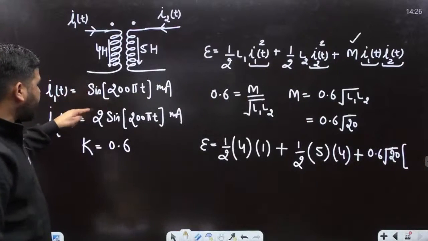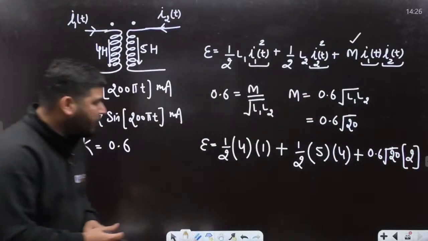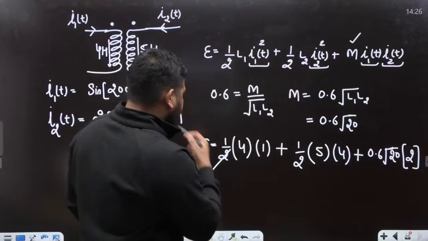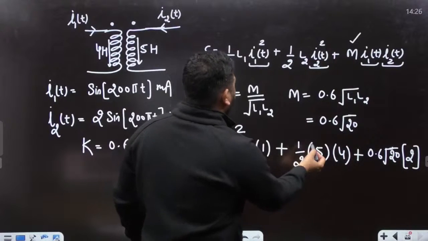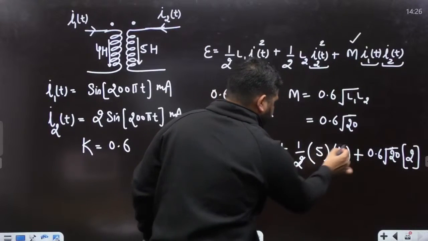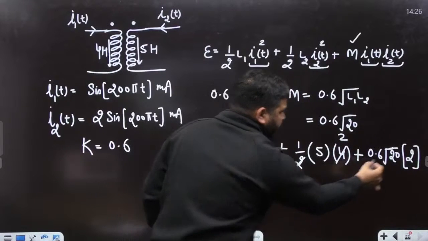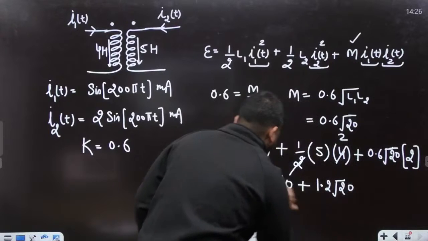I1 value, max value is 1, I2 value is 2, so the product will be 2. Is it fine, guys? Now we can calculate this answer. So this will be 2 here plus half L2, and this will be cancelled here, so it will become 10 plus this value, 1.2 root 20, this much of microjoule.